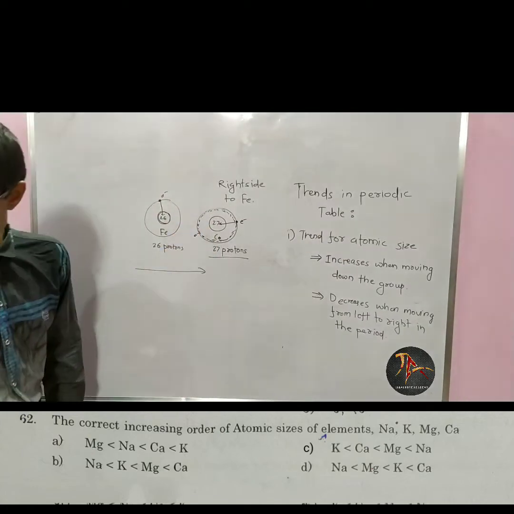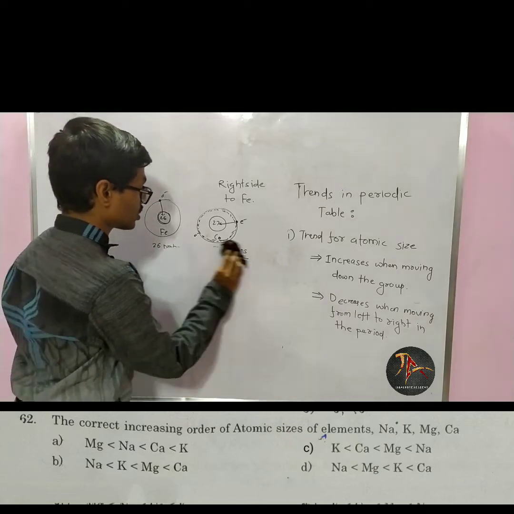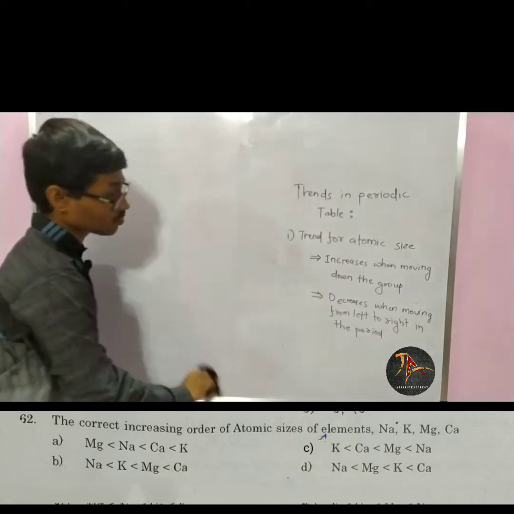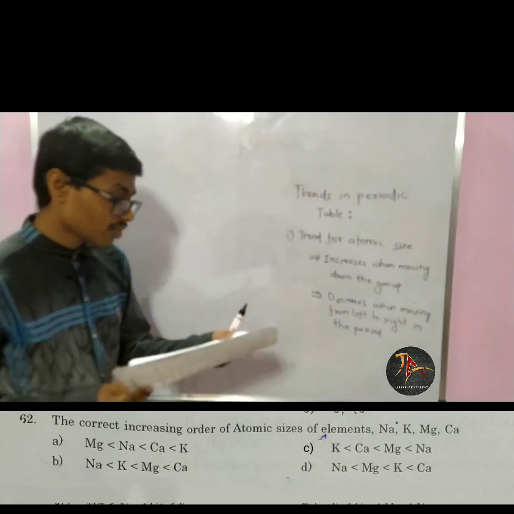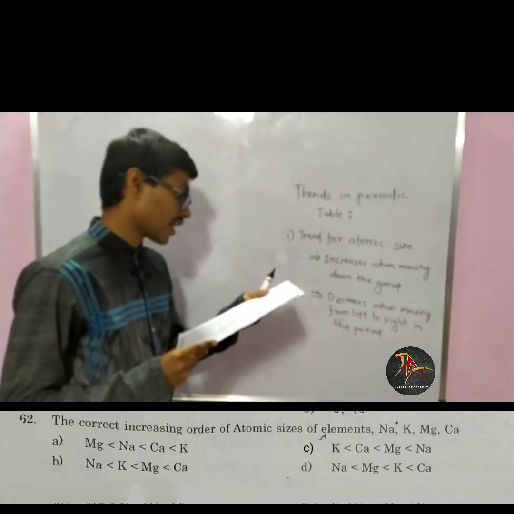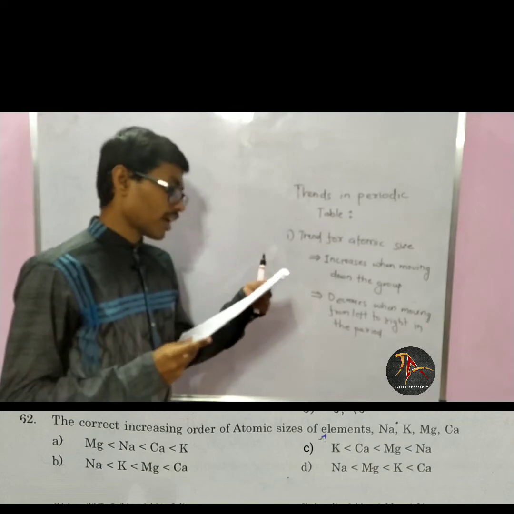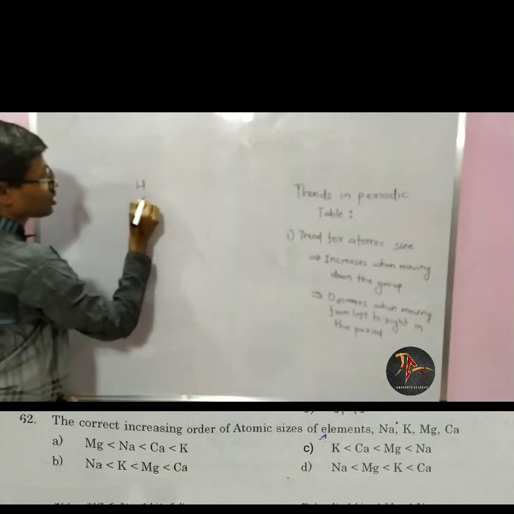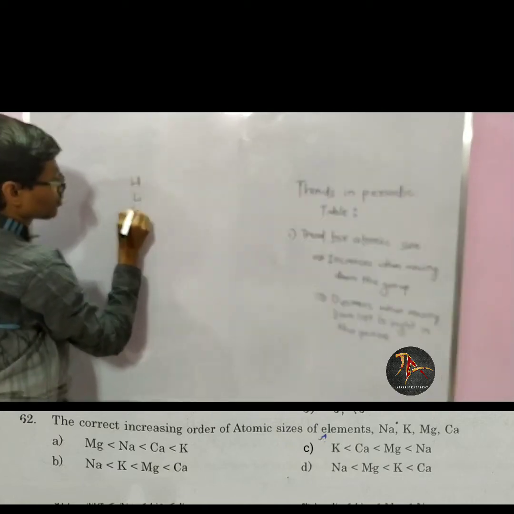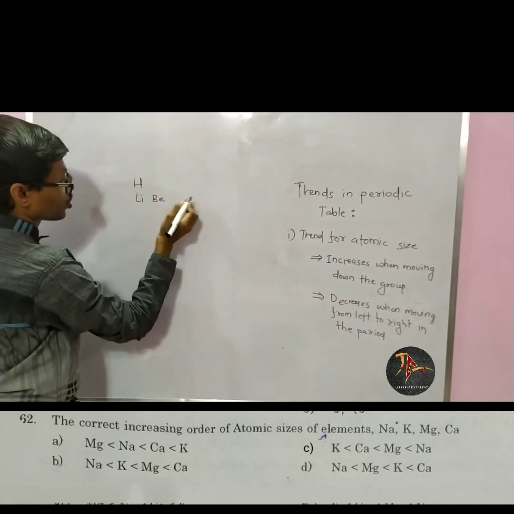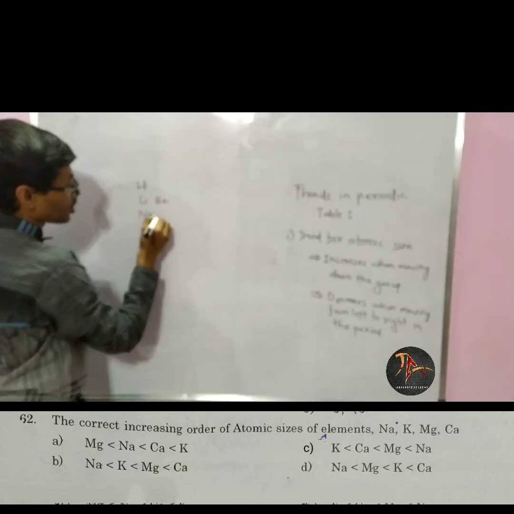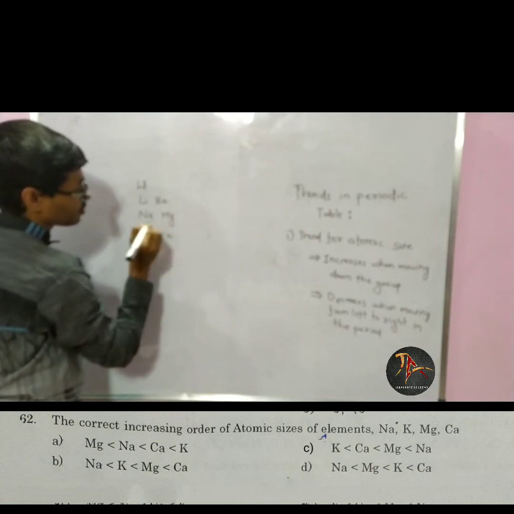Now based on this data, they have given one question for us. They have given sodium, magnesium, calcium and potassium. Now in the periodic table: hydrogen, helium, lithium, beryllium, boron, carbon, nitrogen, oxygen, fluorine, neon, sodium, magnesium, potassium and calcium.